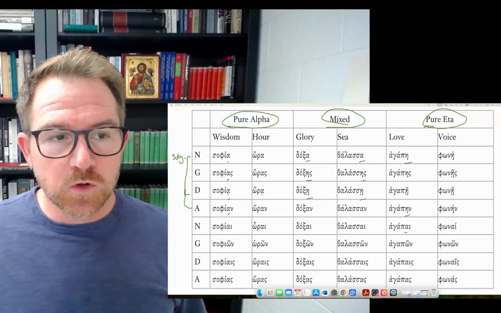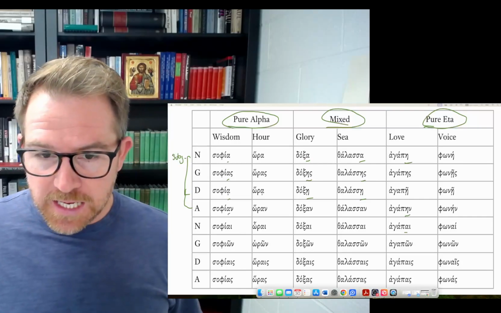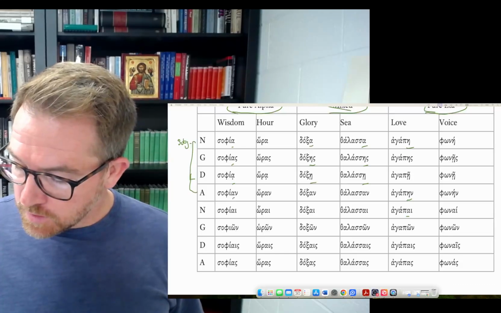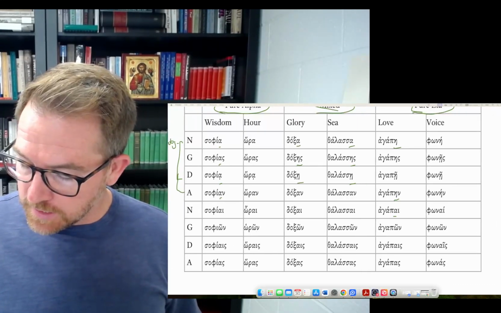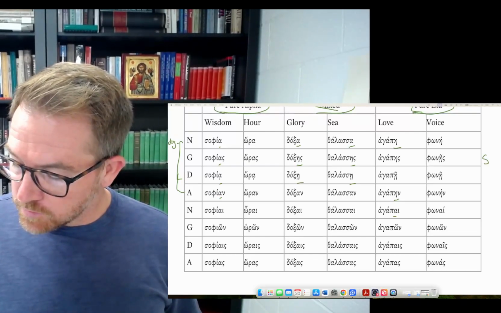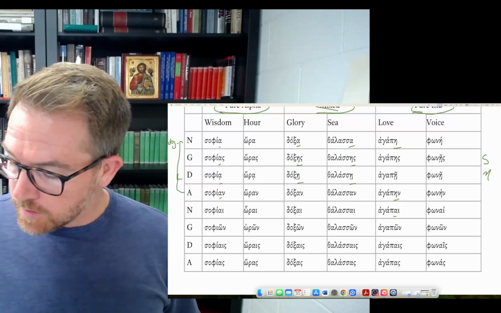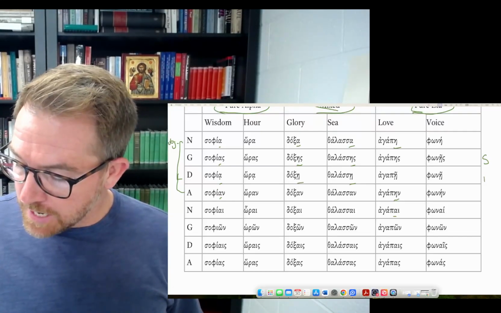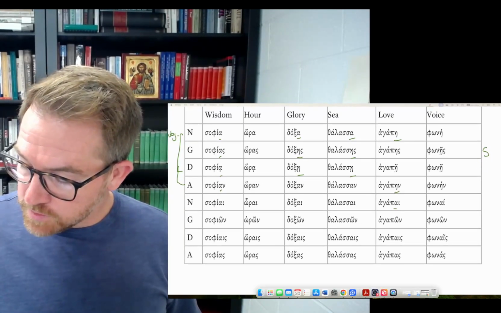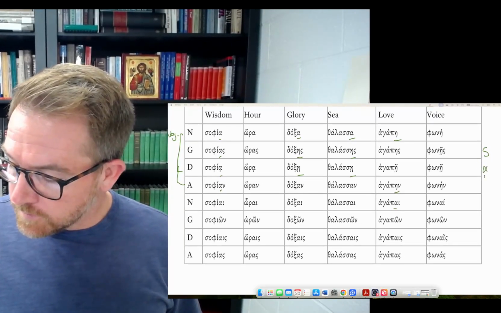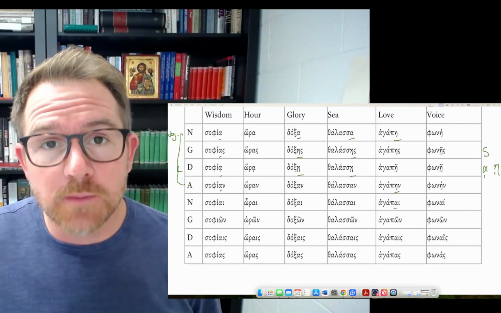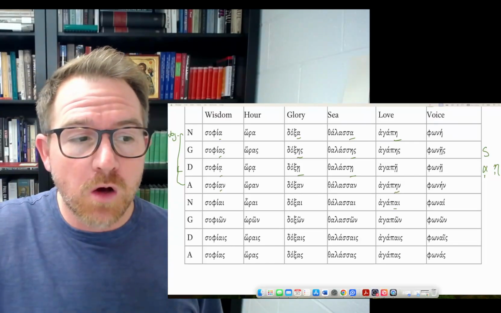So you can learn these patterns, but what you'll notice, if you pay attention, is there's a consistency to what's going on here, where the nominative is going to end in its normal ending. The genitive singular is always going to end in the sigma. The dative singular is always going to end in that iota subscript, either on the eta or the alpha. So when you see that iota subscript, that's going to be your flashing red light: oh, I'm looking at the dative.